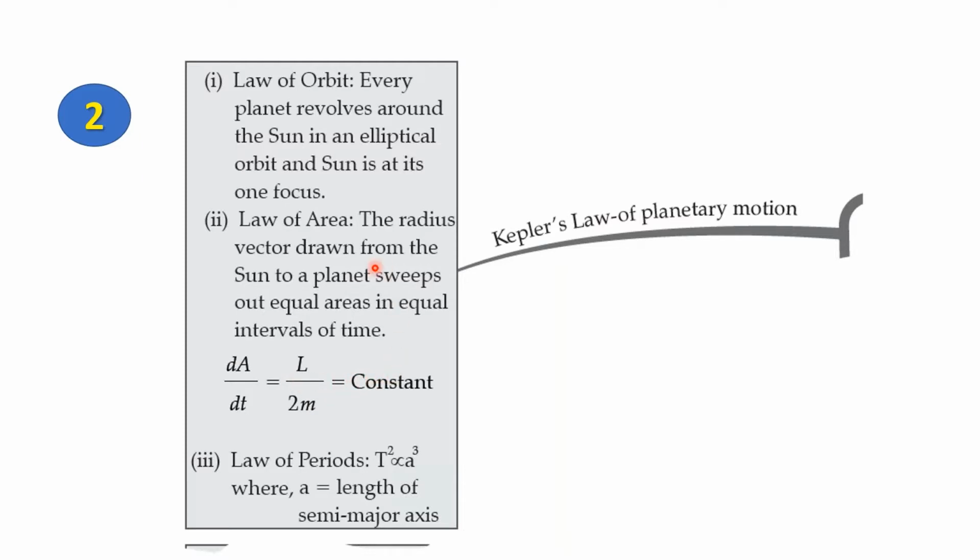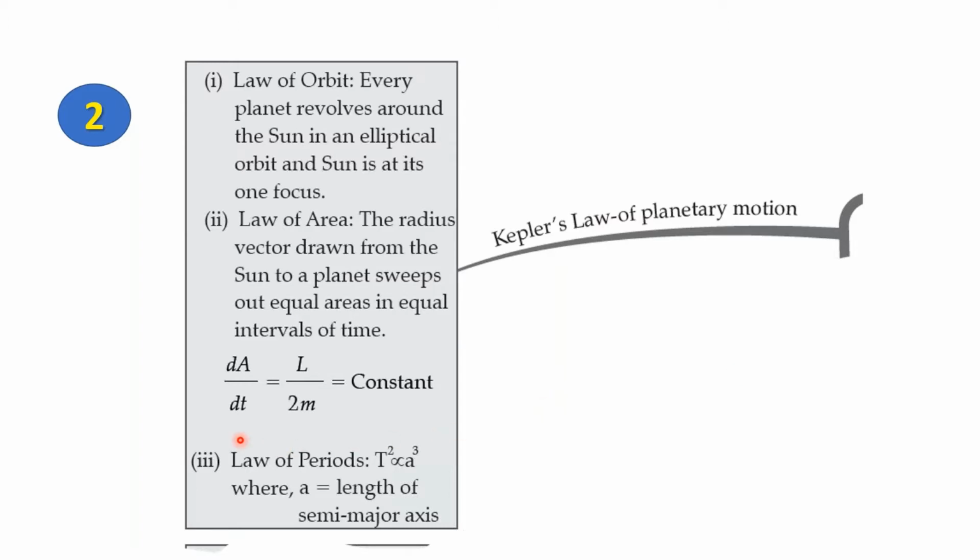Now this law explains why in an elliptical orbit, when planets move farther away from the sun, they tend to move slower, and when they come towards the sun, as in nearer to the sun's focus, they move faster. The difference in time being to compensate for the equal area that's drawn out.